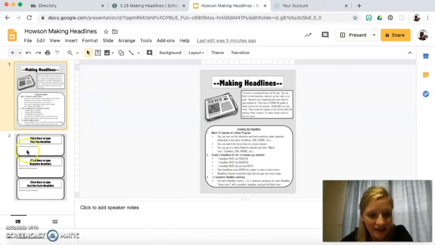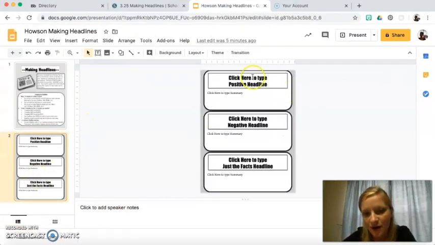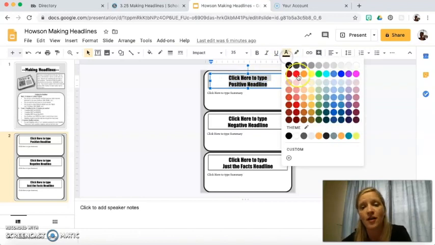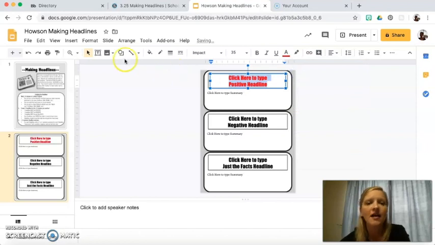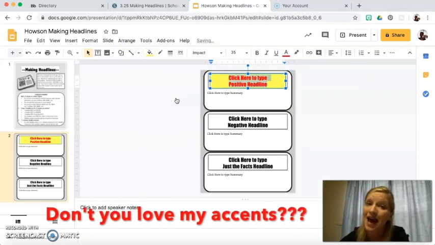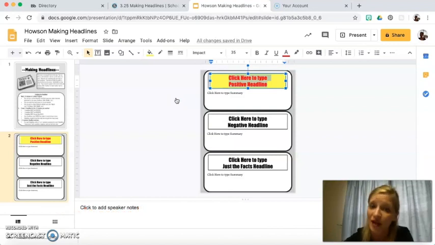I'm going to click on the next slide right here. And this is where I want to stay in edit mode. So I can click on it, and from there I can highlight the whole thing. I'm going to type in my positive headline. I could, if I wanted to, change the font color. I could change the background color, because we know all that stuff matters when trying to sell to people. You guys saw it yesterday when you looked at the newspapers.